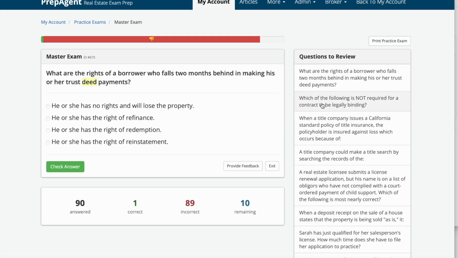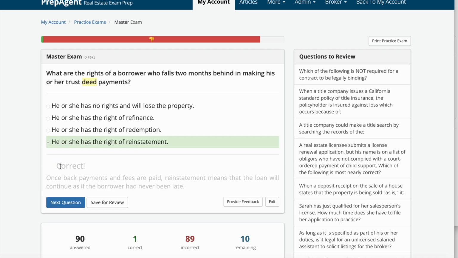What are the rights of a borrower who falls 2 months behind in making his or her trust deed payments? A, he or she has no rights and will lose the property. B, he or she has the right of refinance. C, he or she has the right of redemption, or D, he or she has the right of reinstatement. The answer is D. He or she has the right of reinstatement.